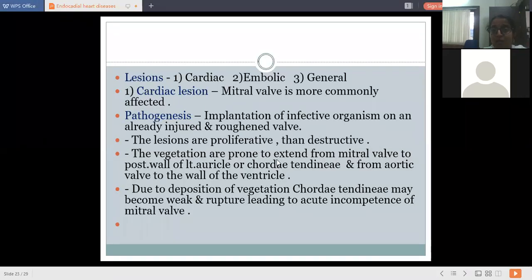The vegetations are more prone to extend from the mitral valve to the posterior wall of the left auricle or up to the chordae tendineae, and from the aortic valve to the wall of the ventricles.